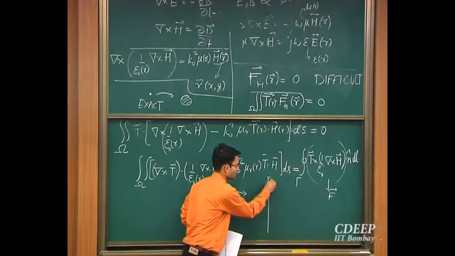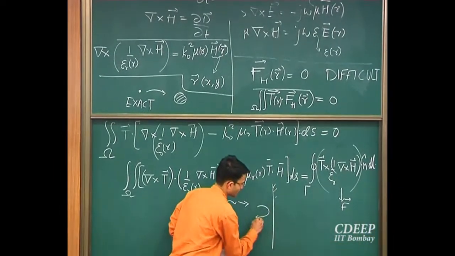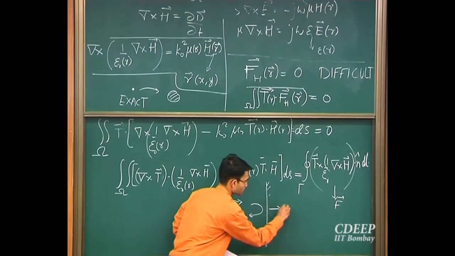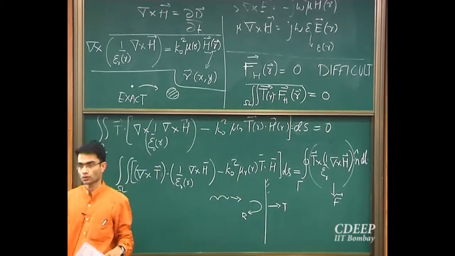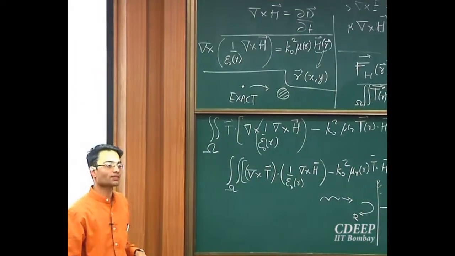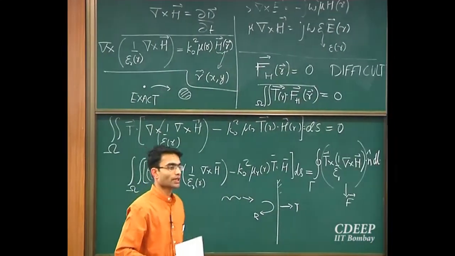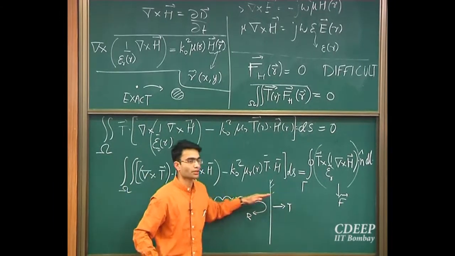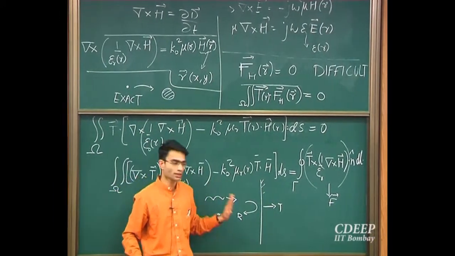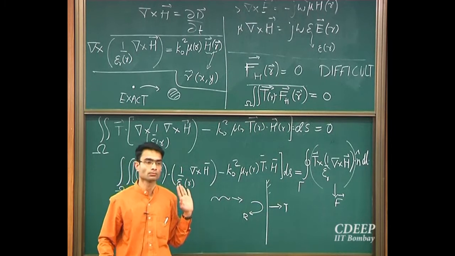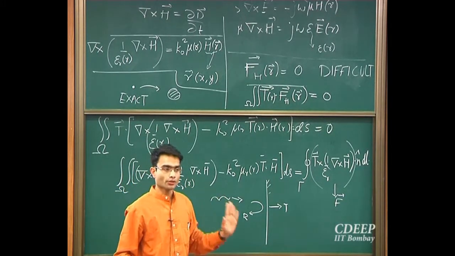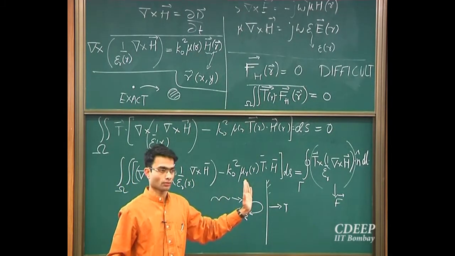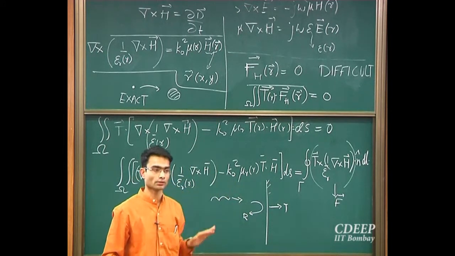Now, if this is an interface over here, I will expect some reflection and some transmittance, obviously. So the way you design this first order absorbing boundary condition is that for normal incidence on this interface, you derive the condition that R is equal to 0.